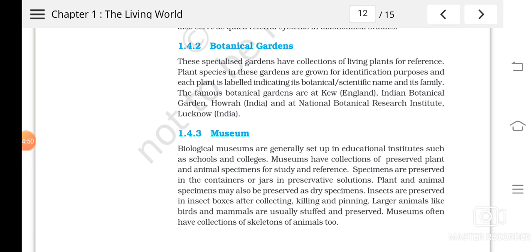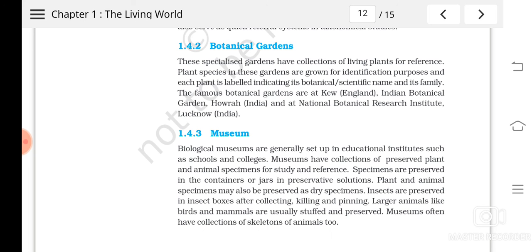So next is museums. The difference between a museum and the botanical gardens or zoological park is that in museums we generally keep the specimens, that is, preserved plant and animal specimens. Dead ones are preserved. Understood? They are kept in containers or jars with certain preservative solutions. We also have them in schools. There will be small museums, isn't it?